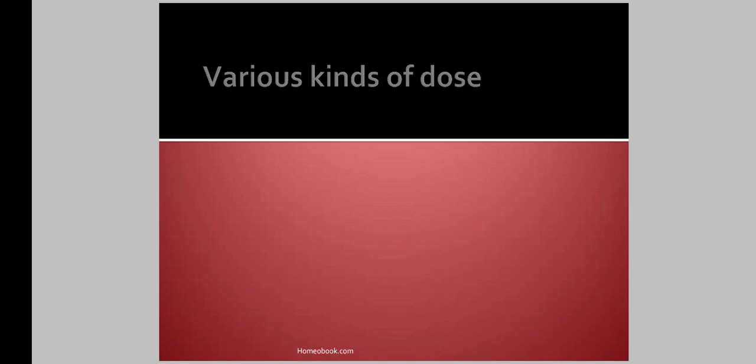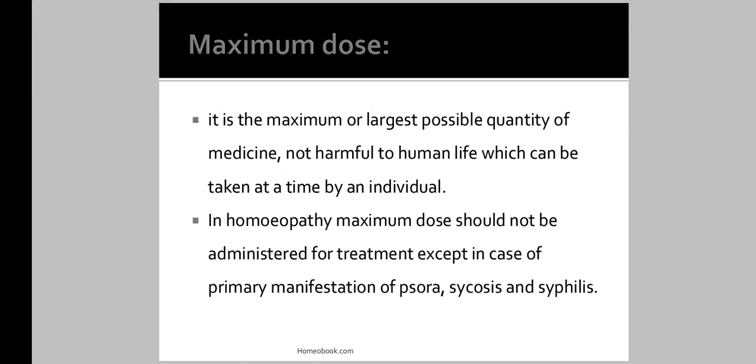The first is the maximum dose. What is meant by maximum dose? It is the maximum or largest possible quantity of medicine, not harmful to human life, which can be taken at a time by an individual. Maximum means the largest possible quantity of medicine that is not harmful to human life. This is the maximum dose. It is not harmful, but it is the largest possible quantity of medicine.